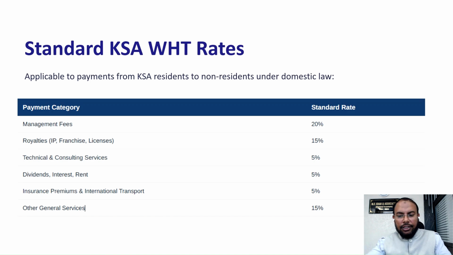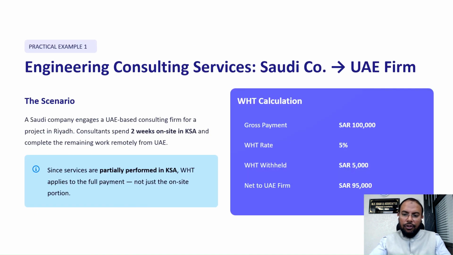Technical and consultancy service is 5%. Dividend, interest and rent are also 5%. Insurance premium and international transport are also 5% withholding tax. For other general services, withholding tax is 15%. I think all the rates are very simple and you already understand this scenario.